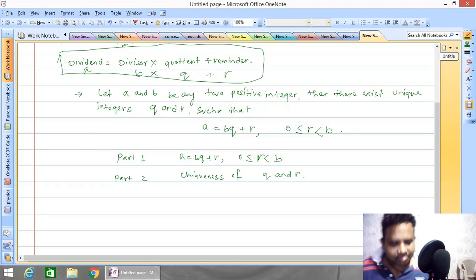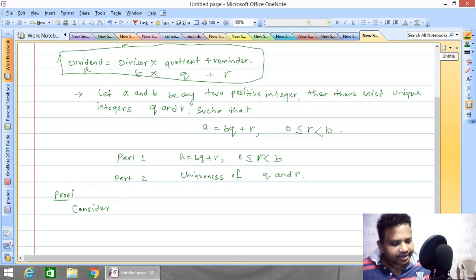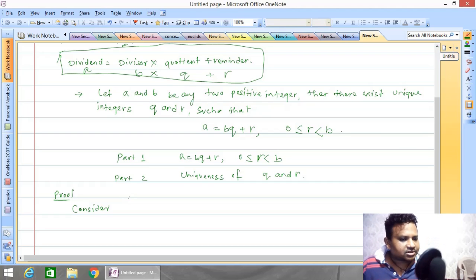Now let us first prove part 1. First we want to prove a is equal to bq plus r. In order to prove this, let us consider an AP series. So we can write here: proof. Let us consider an AP series.